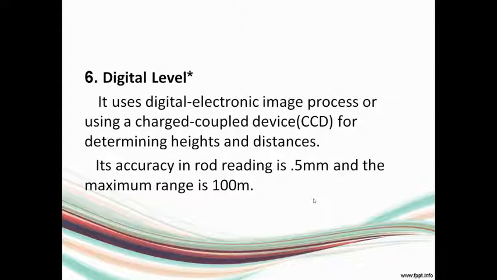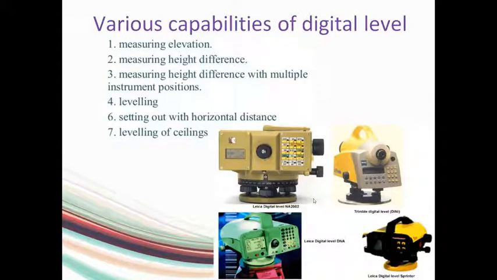And there is one more level, that is digital level. It uses digital electronic image process, or it will be having a charged coupled device, and it's also having higher accuracy. Speaking about the accuracy, the accuracy in rod reading is 0.5 mm and maximum range is 100 meter.